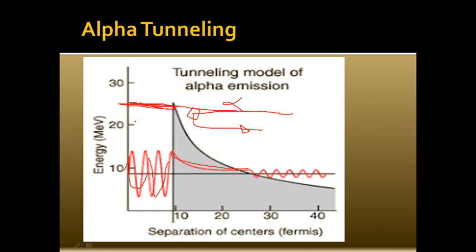This is the paradox I explained earlier, but it is possible using alpha tunneling. Quantum mechanics is able to explain why a particle is able to tunnel out from the barrier despite having energy lower than the potential height.